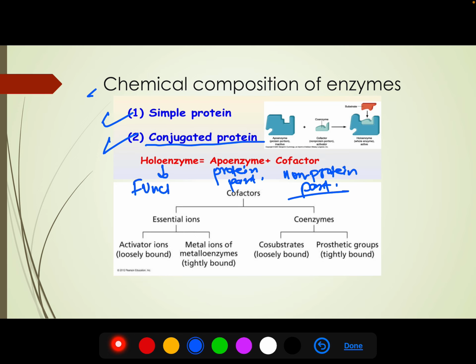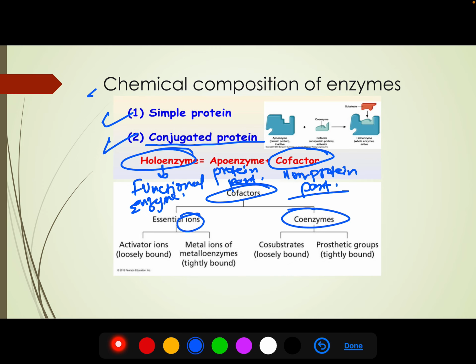This is the functional enzyme. Okay, so we will look at the cofactors. Holoenzyme equals apoenzyme plus cofactors. Without the cofactors, the holoenzyme is not formed and it is not functional. So we have two types of cofactors. One is ions, the other is coenzymes. Ions are metal ions and coenzymes are other organic molecules.